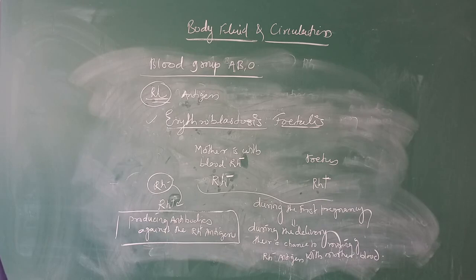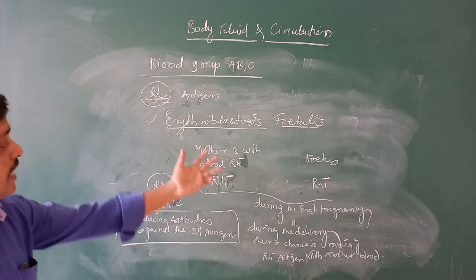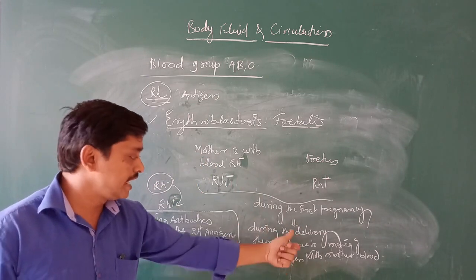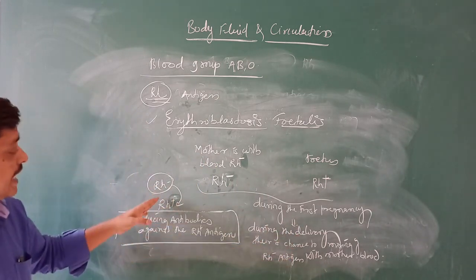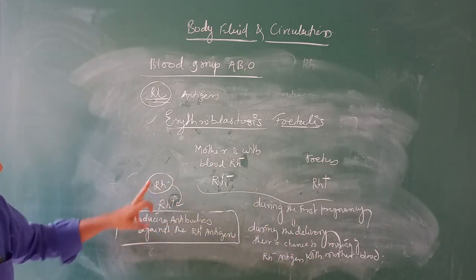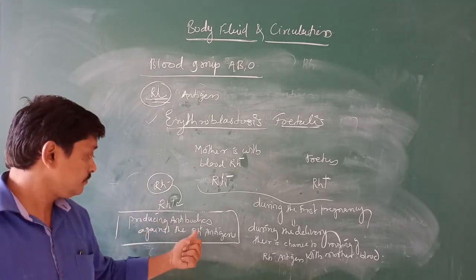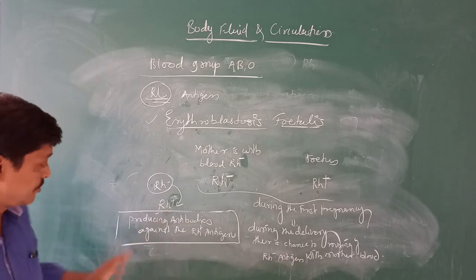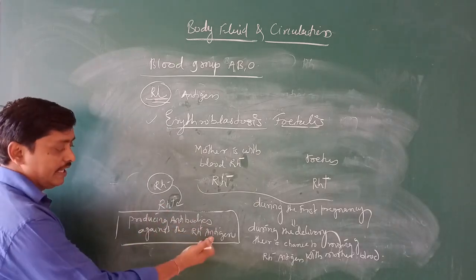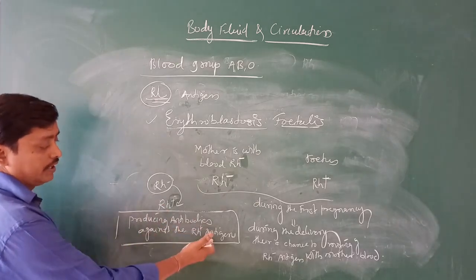The Rh antigens of the fetus do not get exposed during pregnancy, but during the delivery time, the Rh negative mother starts producing the antibody against the Rh positive antigens.